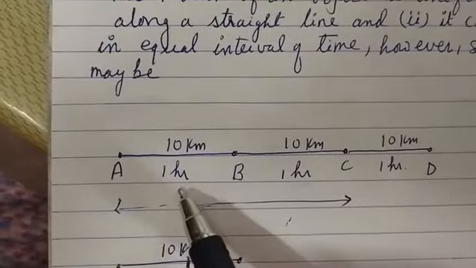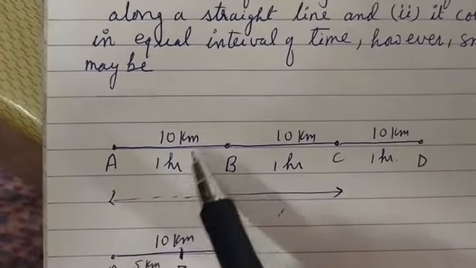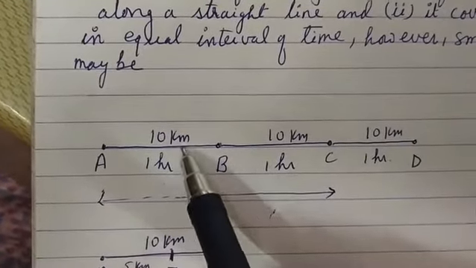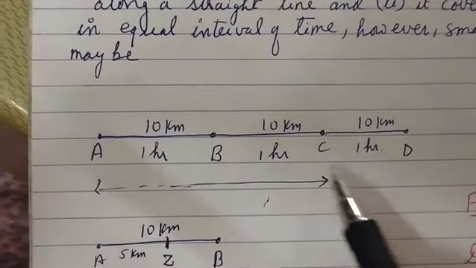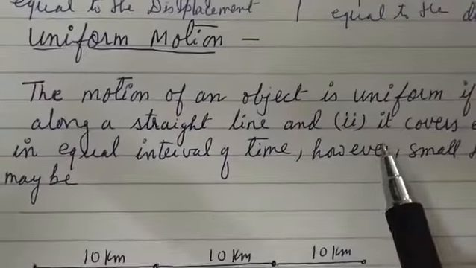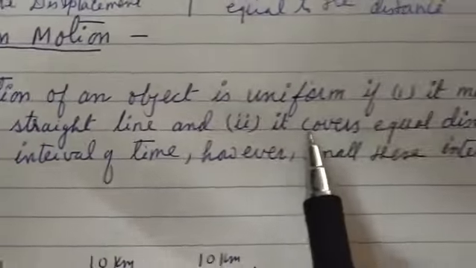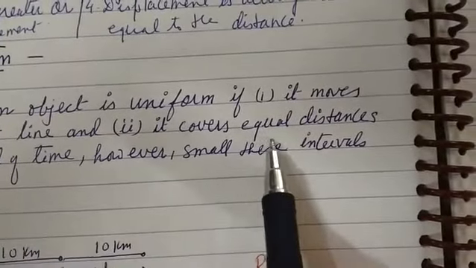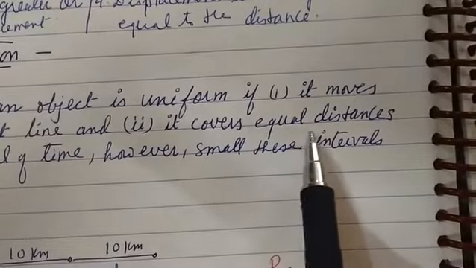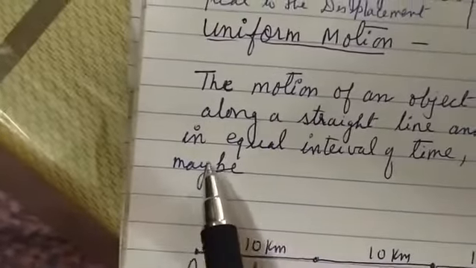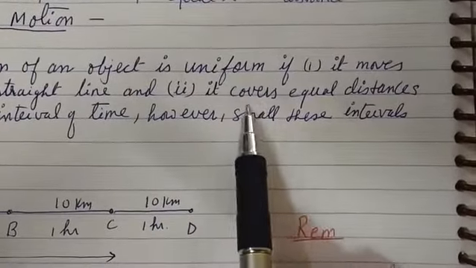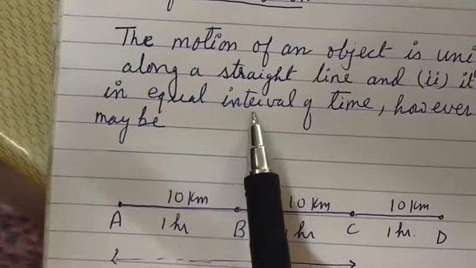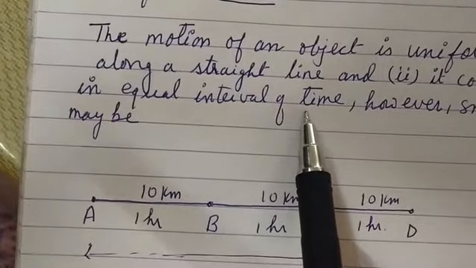So what we have seen is that in every hour the distance traveled is the same, 10 kilometers in every hour. So it covers equal distance in equal intervals of time. It covers 10 kilometers in every 1 hour.